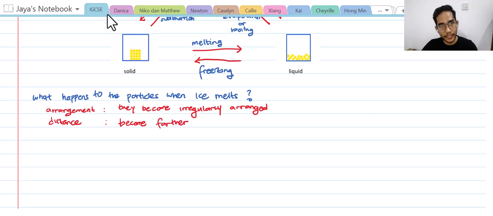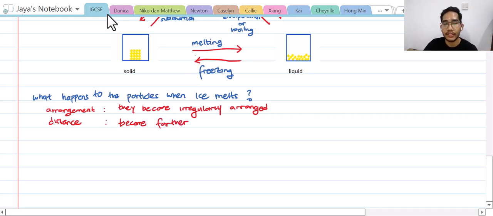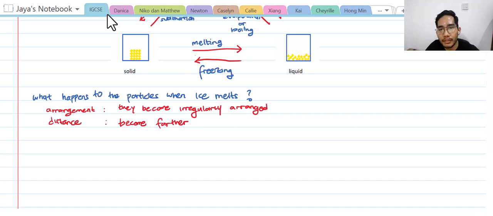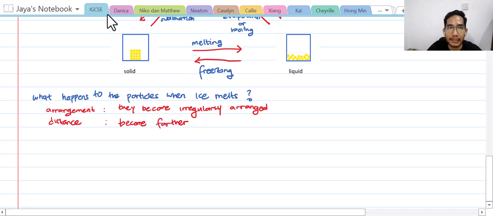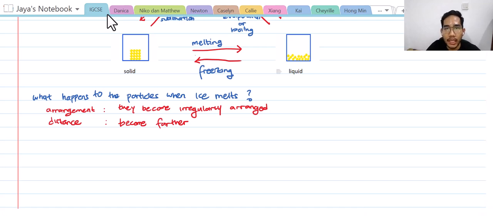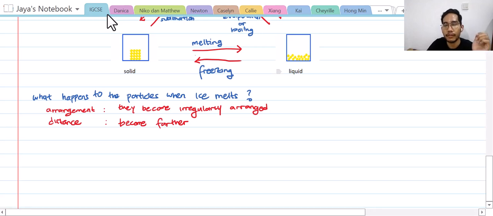Okay, the answer is the distance between particles becomes farther. Although we can barely see spaces between the liquid particles, in reality, there are distances between them.